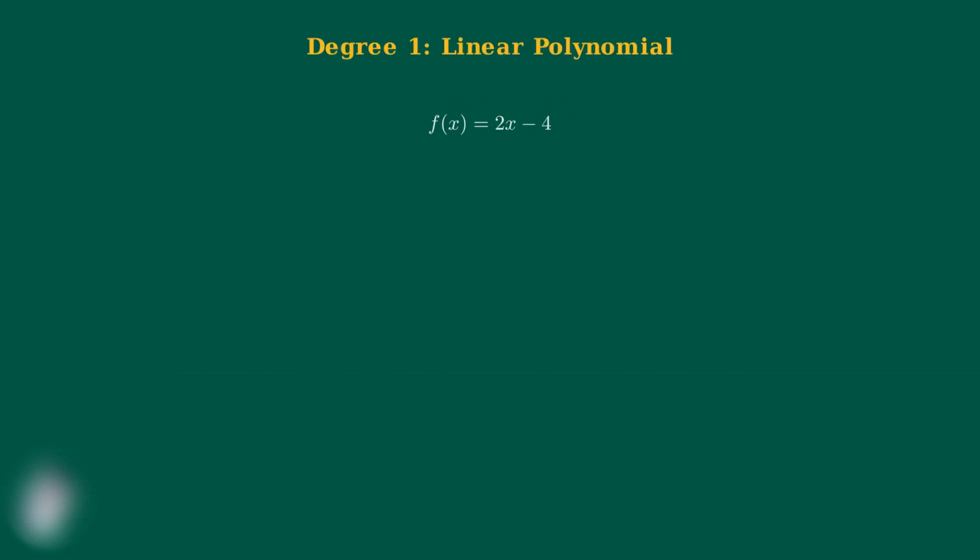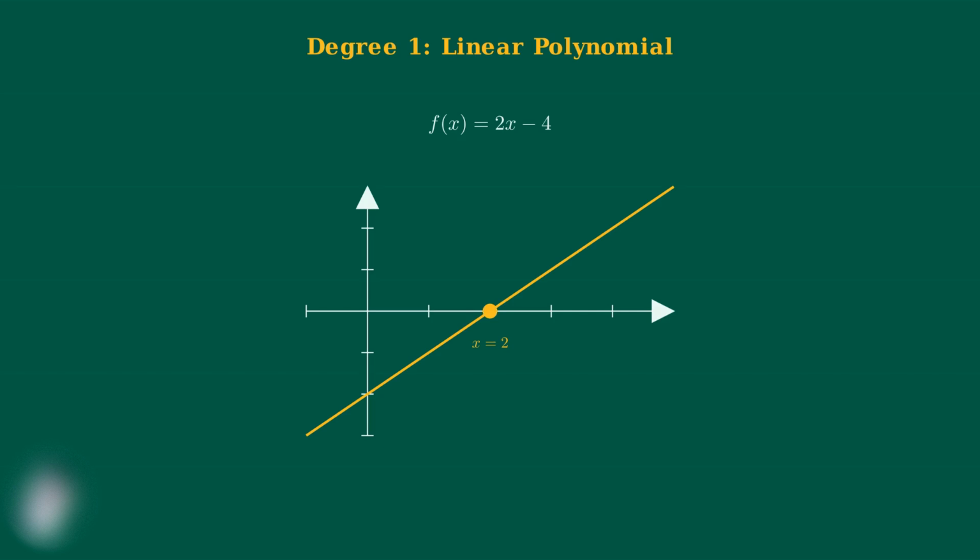First, consider a linear polynomial of degree 1. A linear equation like f of x equals 2x minus 4 has exactly one real root. When we graph this linear function, we see it crosses the x-axis at exactly one point. This intersection point is our real root. Notice that degree 1 gives us exactly one real root. The maximum is achieved in this case.